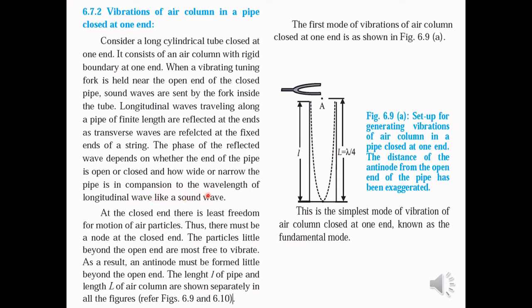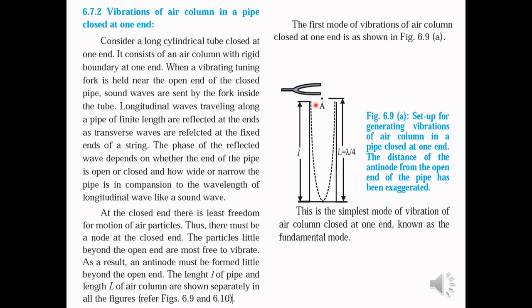We have already discussed the reflection of longitudinal waves from a rigid support and an open end. Suppose compression is produced here. The compression travels through the pipe. It is reflected back as a compression from the rigid end. The reflected compression when reaches the open end, it is reflected as a rarefaction. If a rarefaction is produced here, it will be reflected as a rarefaction from the closed end, and at the open end, it is reflected as a compression.